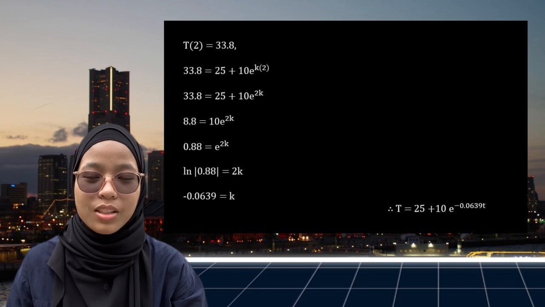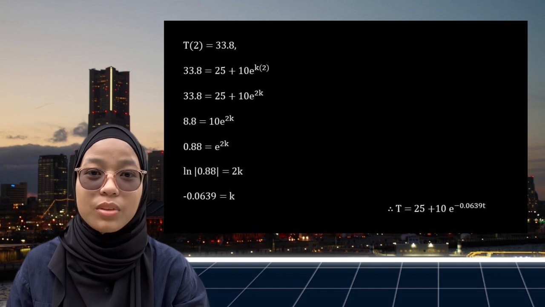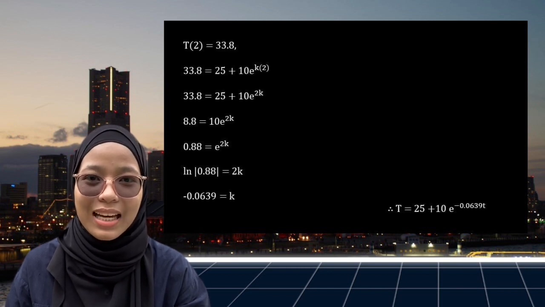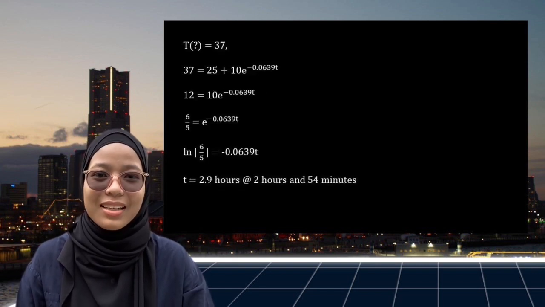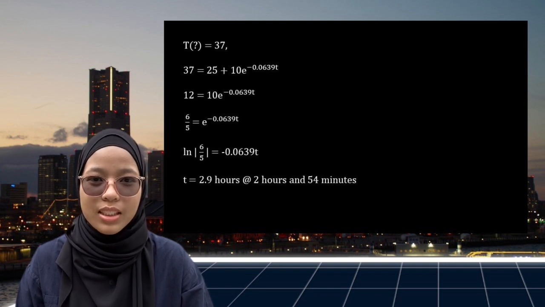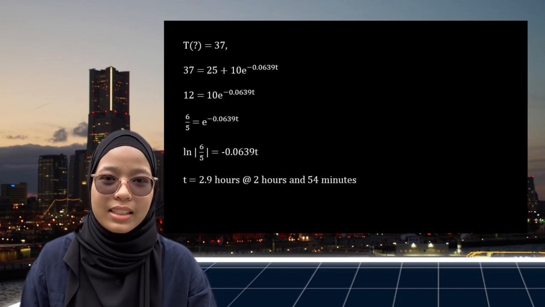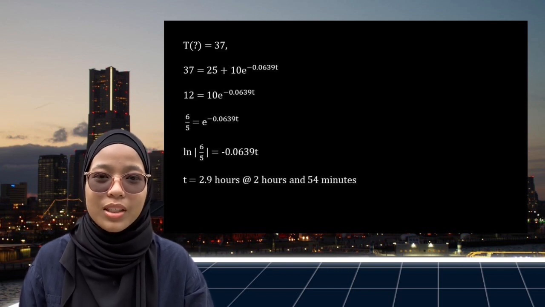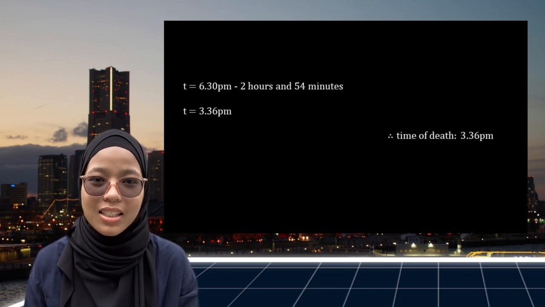Next, by using the temperature of the body after 2 hours, we can get the value of k by substituting all the information into the equation. We will finally get the new equation T equals 25 plus 10 e power of negative 0.0639t. So now, the only thing that we need to find is the time when the corpse died. We know that the normal temperature of the human body is 37 degrees Celsius. So, by using the last equation we got, we can get the time when the corpse died, which is 2 hours and 54 minutes before we found the body at 6:30 PM. Hence, we can conclude that the corpse died at 3:36 PM.